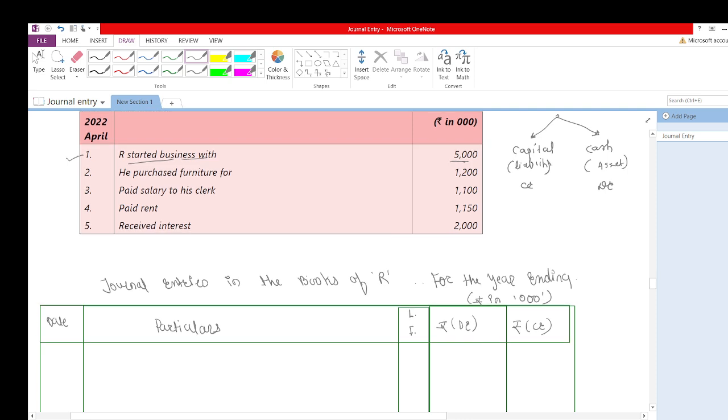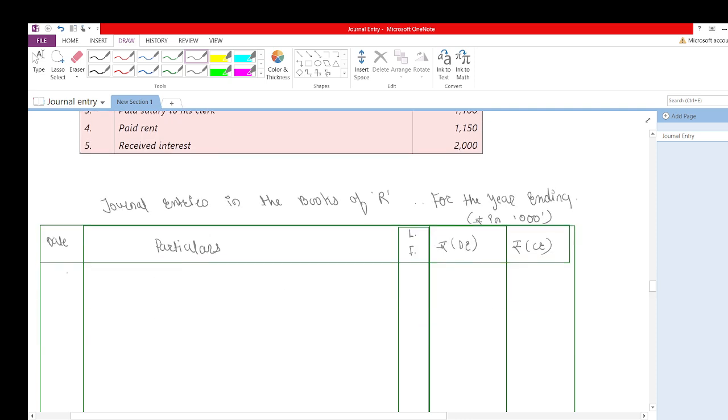So the journal entry would be on 1st April 2022. I would write cash, or bank, I would write bank only or oblique cash also, account debit, because debit what comes in, that is, what is coming into the business, that is debit. Rupees 5,000, and in which form?